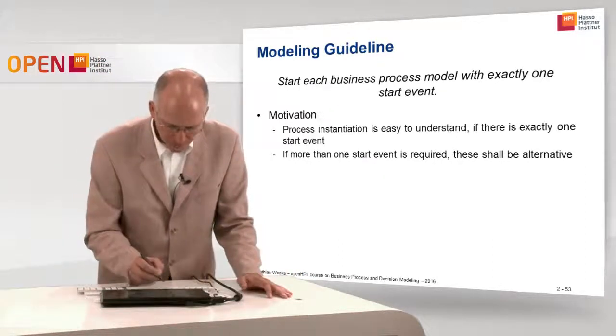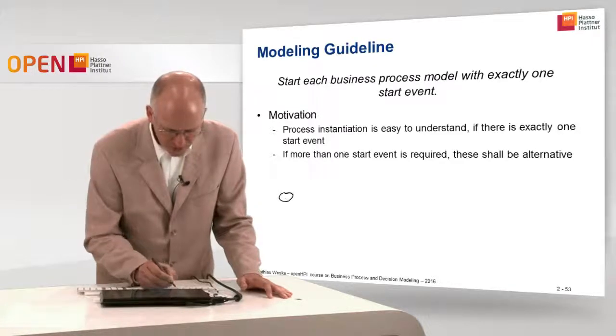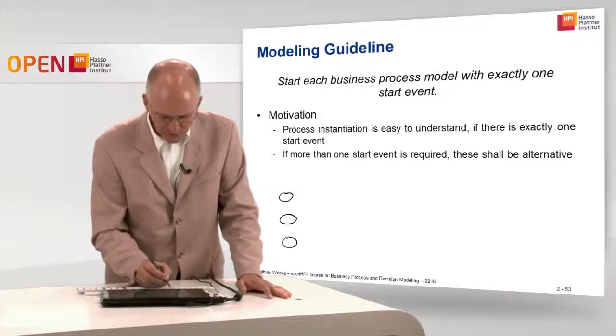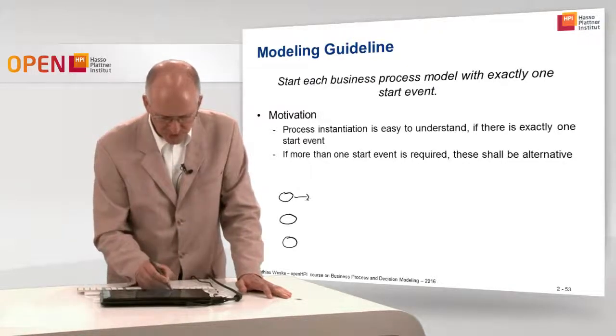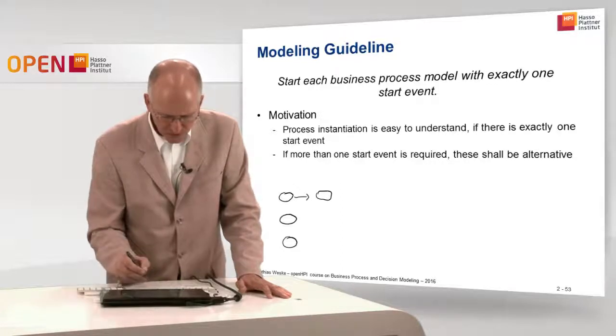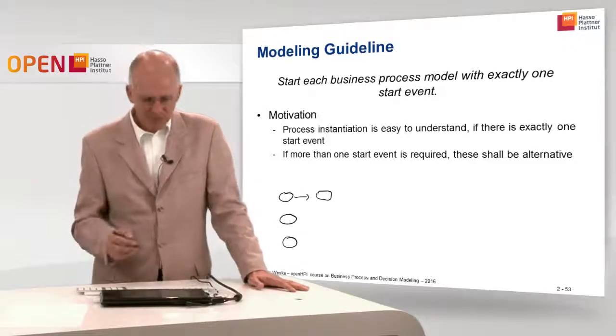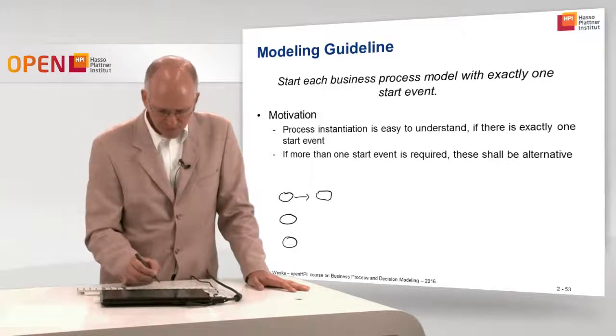So I'll briefly sketch a process with 3 start events. I can receive an order by a fax message, for instance. Then I first need to type the order details from the fax message into my system using some form.